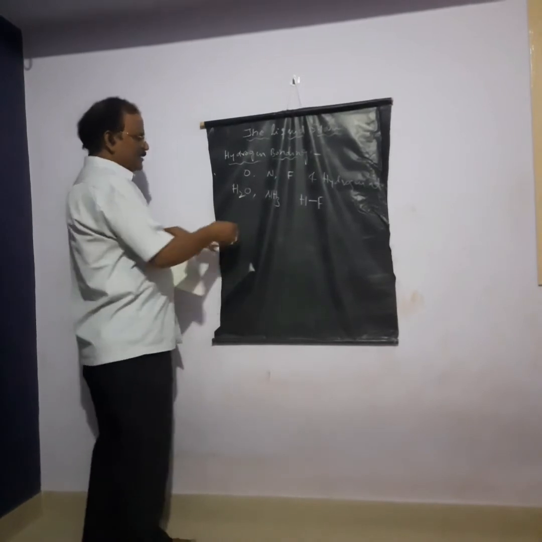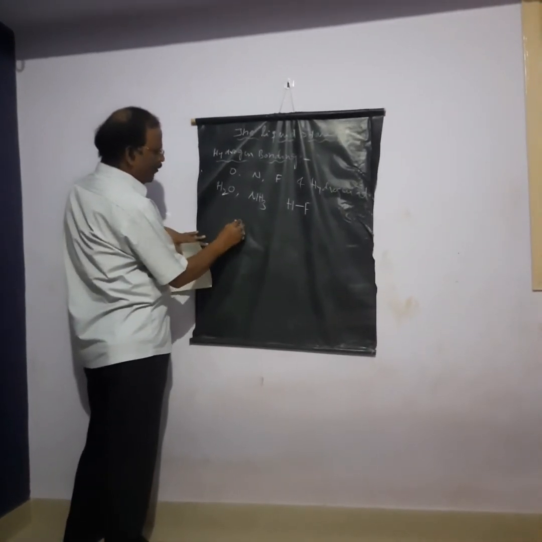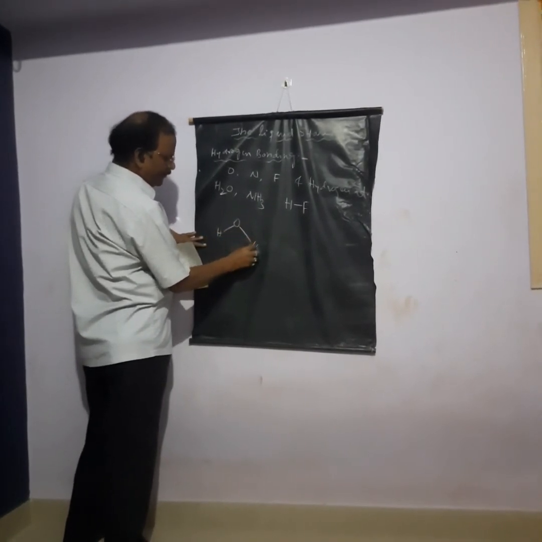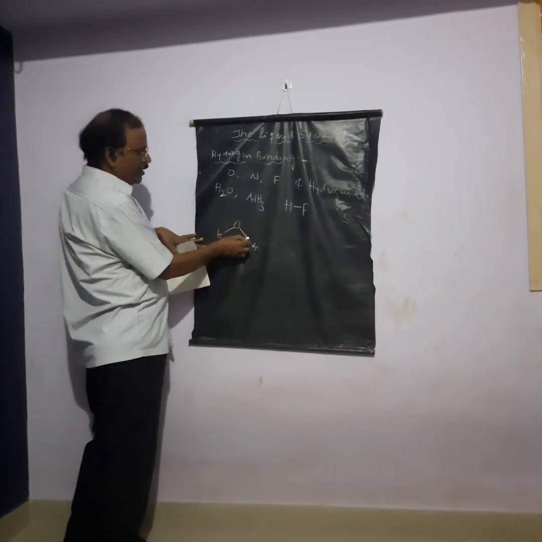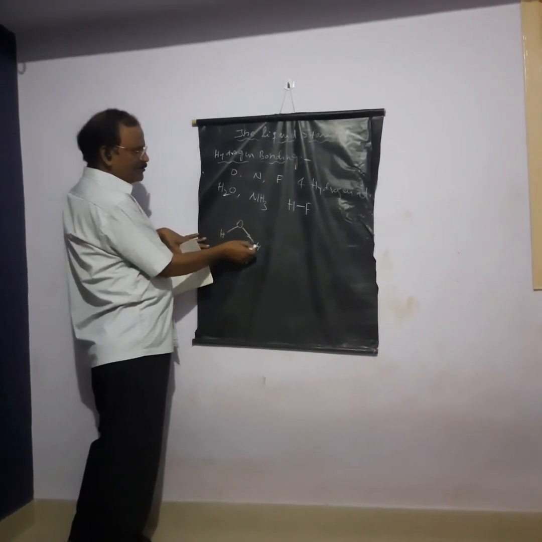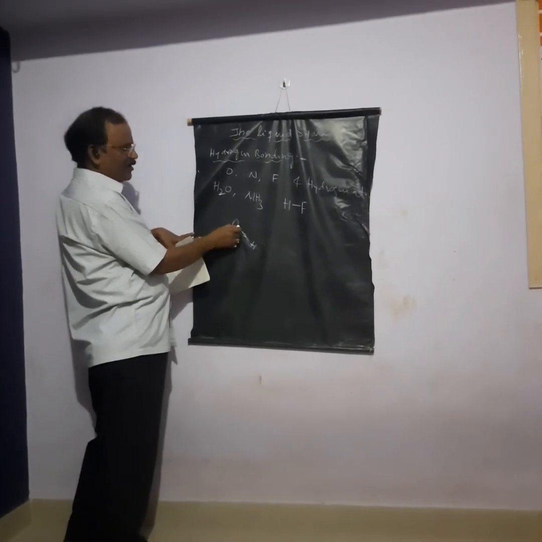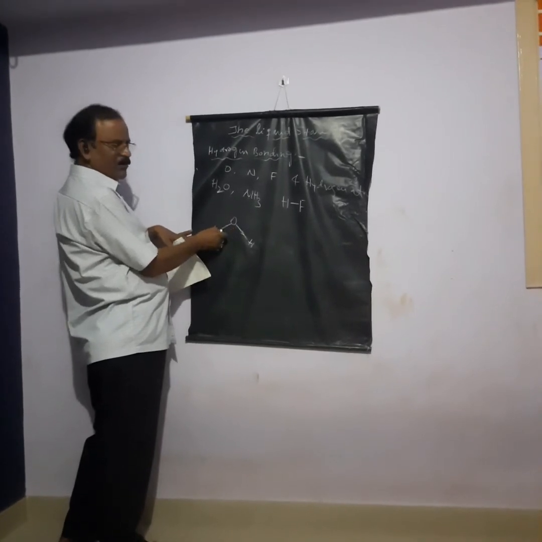what happens, for example in the case of water? We have a water molecule. Because of the electronegativity difference, the shared electron pair between hydrogen and oxygen, one electron from hydrogen and one from oxygen, forms a covalent bond. Similarly, there is another covalent bond.